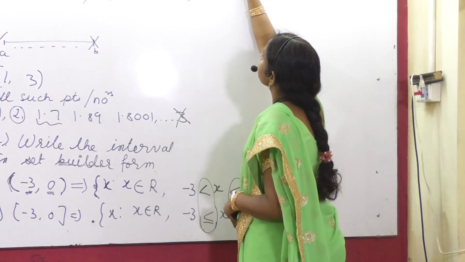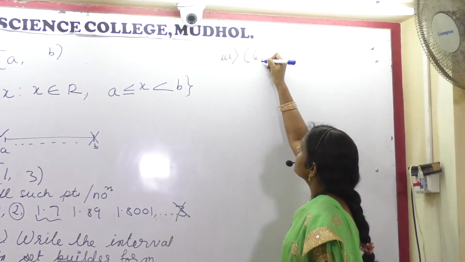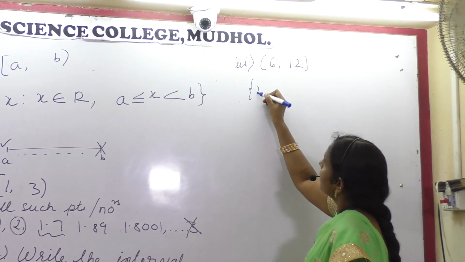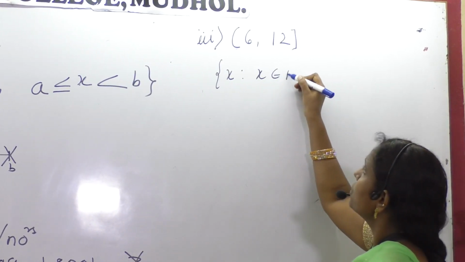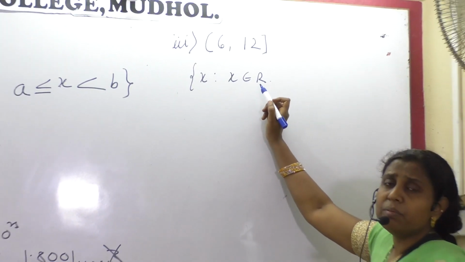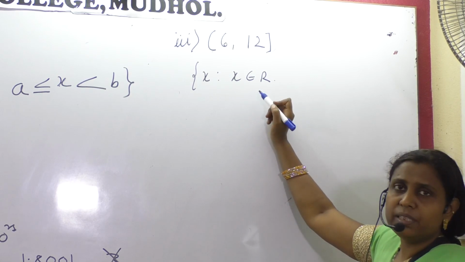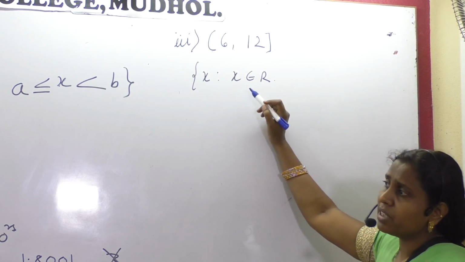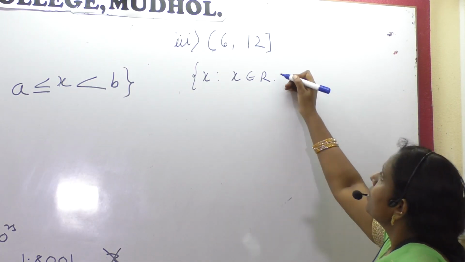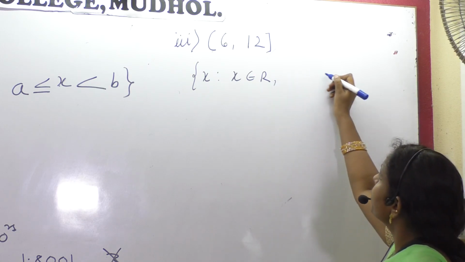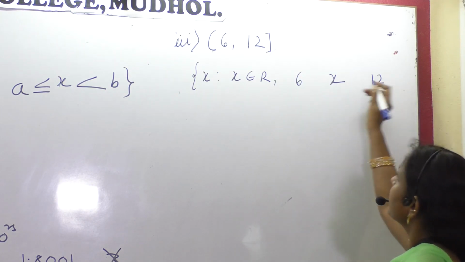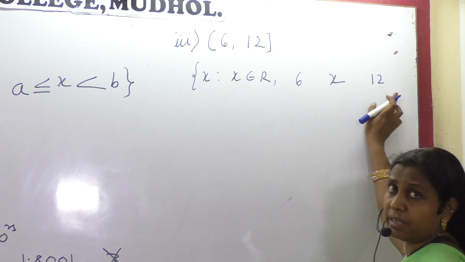One more example we'll take. 6, 12. Open 6, closed 12. What does it mean here? X such that X belongs to the set of real numbers. This is very important. If you skip this part, it will be incomplete. It should be there. X belongs to what? That should be written. Every interval will be a subset of R. So how are you going to define this? Number X will lie in the range 6 and 12, where 6 is the lower limit and 12 is the upper limit. Am I right?